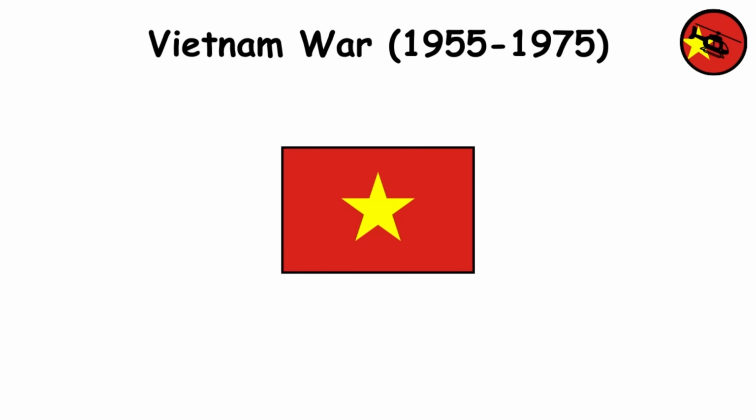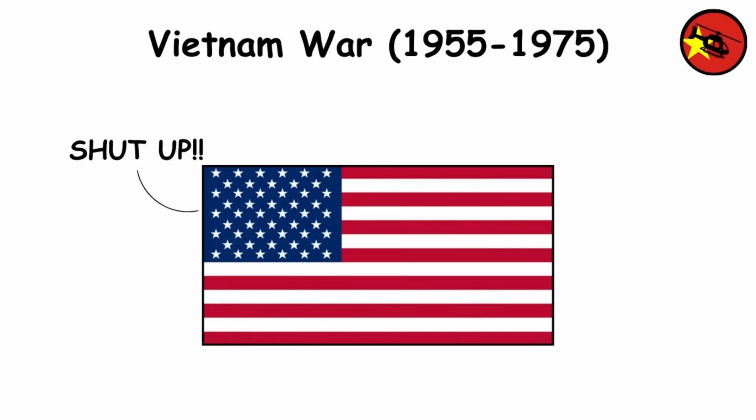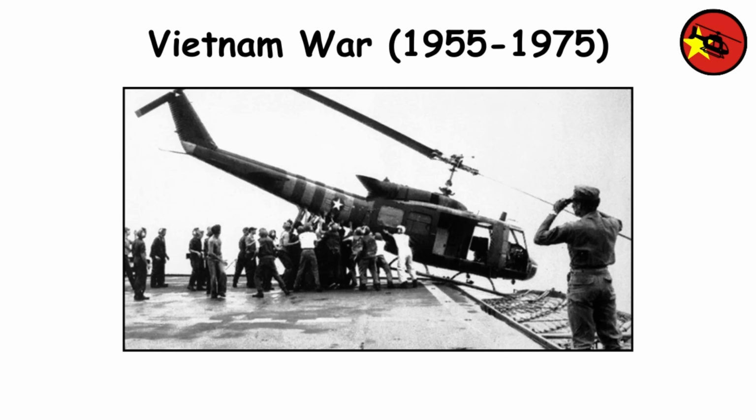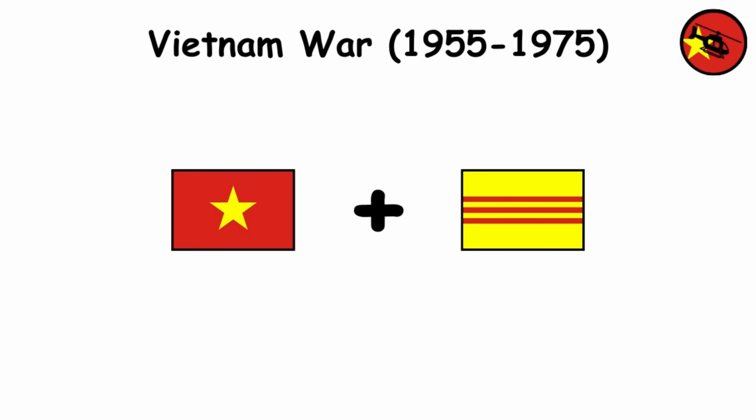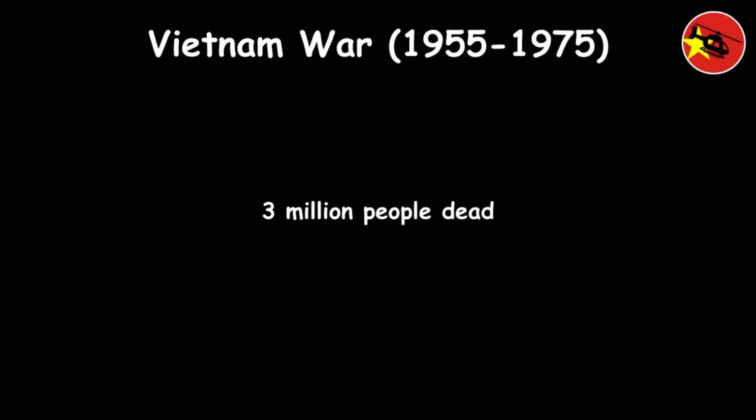It stemmed from Vietnam's desire for independence from French colonial rule. The United States became involved to prevent the spread of communism, fearing the domino effect in Southeast Asia. The war ended with the fall of Saigon to North Vietnamese forces in 1975, leading to the reunification of Vietnam under communist control. It resulted in the deaths of 3 million people.